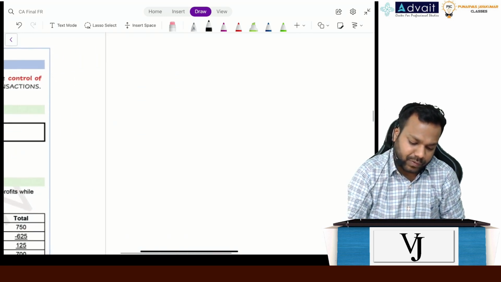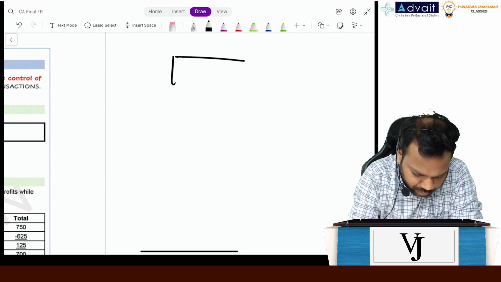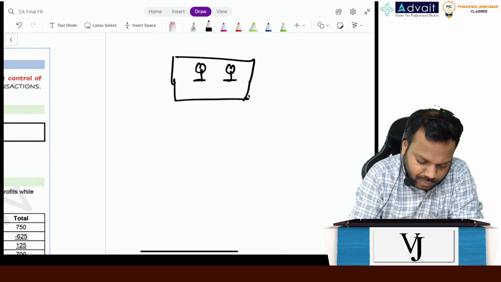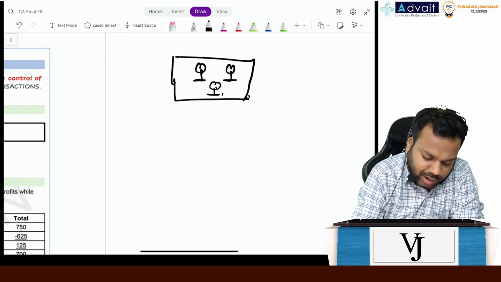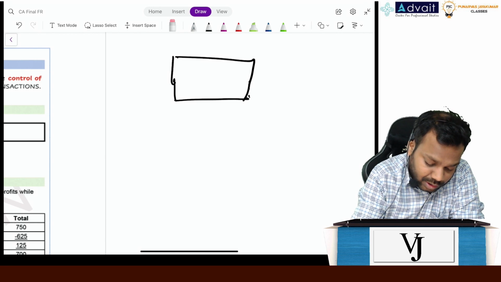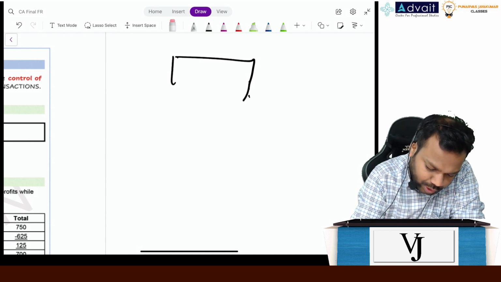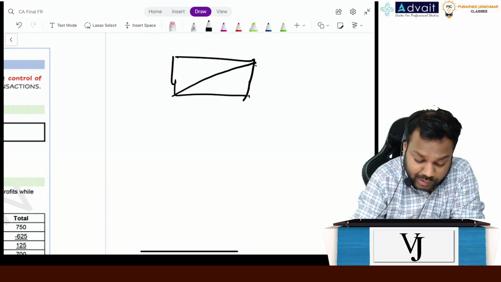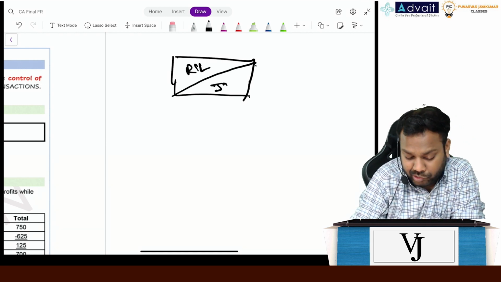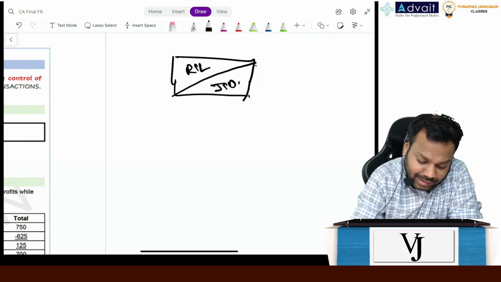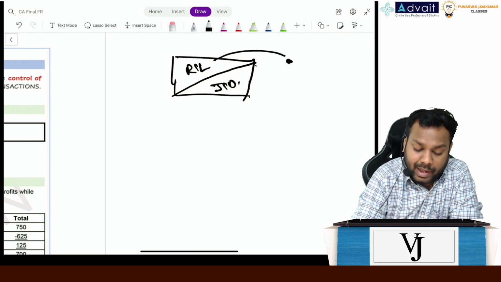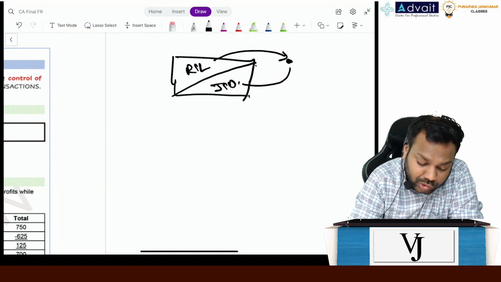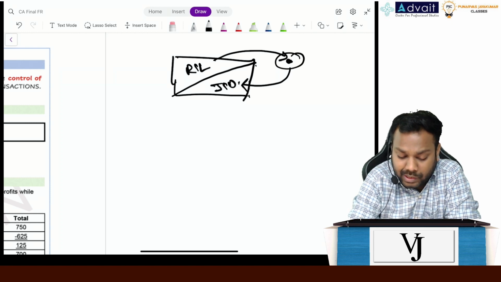Think of it like this. This is a family, okay? Reliance has two companies. One is, let's suppose, Reliance Industries Limited, and one is Jio. Now Reliance has one particular asset which was owned by RIL, okay? Now what happens? Reliance transfers this asset to Jio.